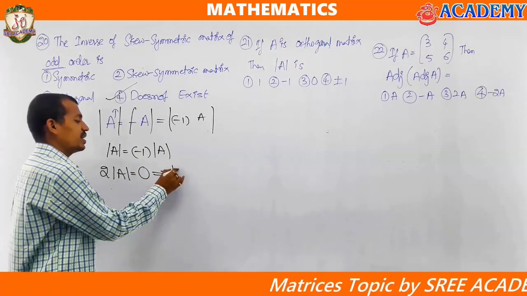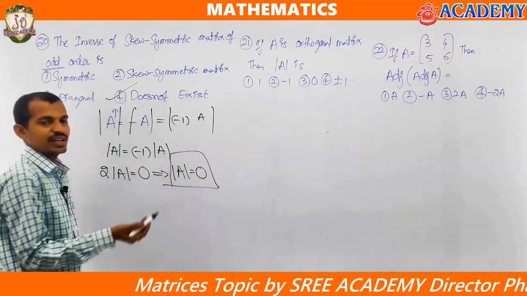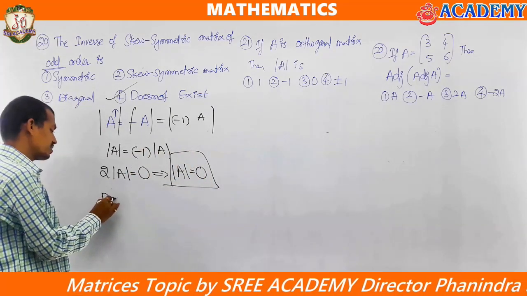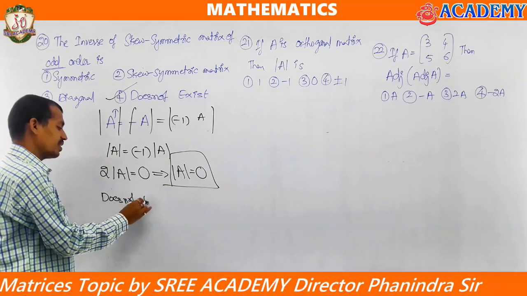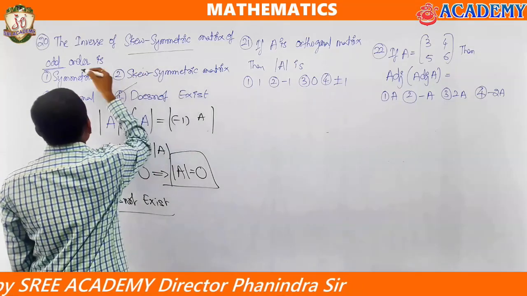From there determinant of A equal to 0. When determinant is 0, the inverse does not exist. We can't get inverse for a skew symmetric matrix of odd order.